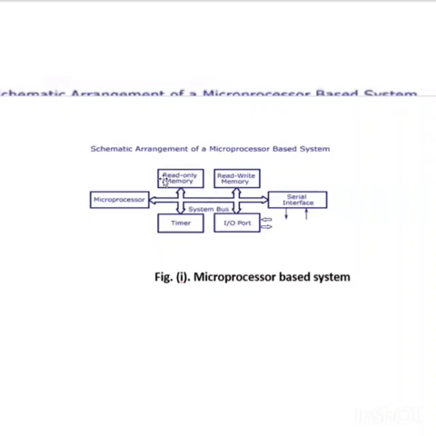In the microprocessor, these other peripherals are not inbuilt. If we need these peripherals, then we can connect them by using buses. These buses are the address bus, data bus, and the control bus.